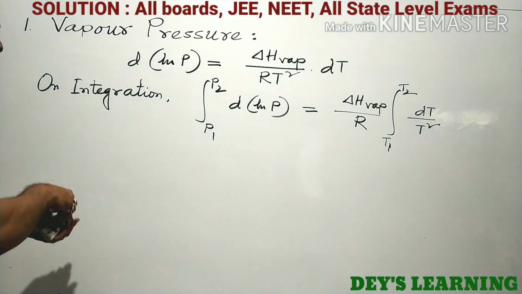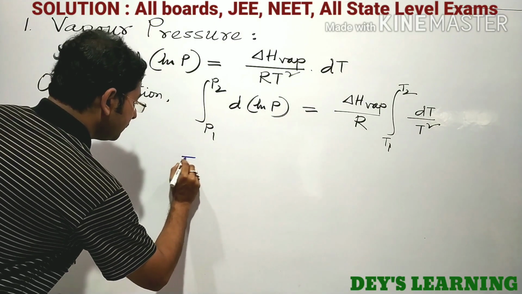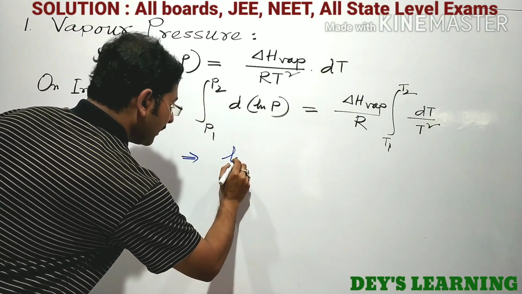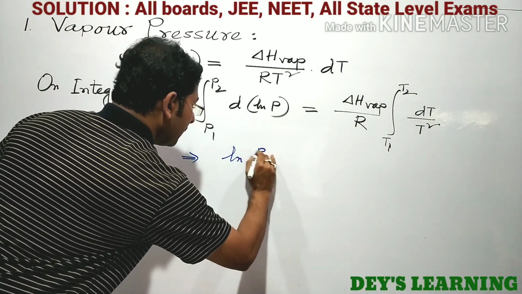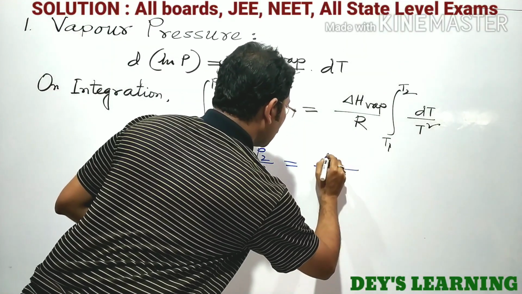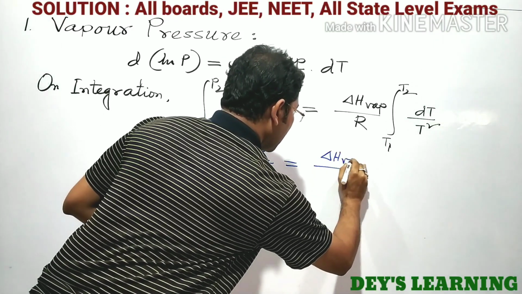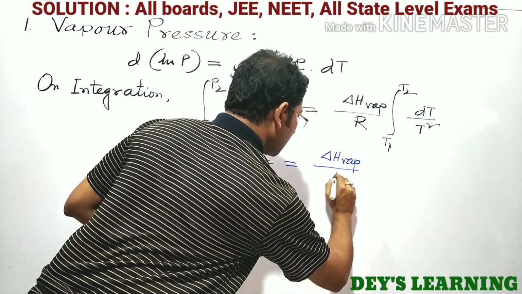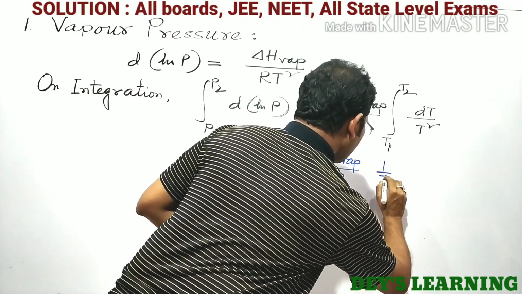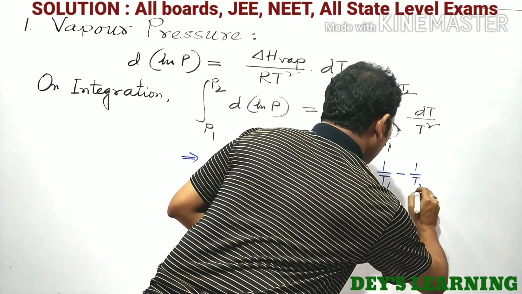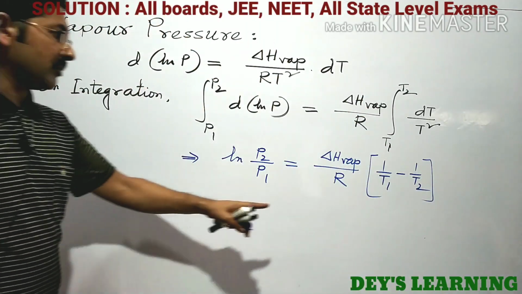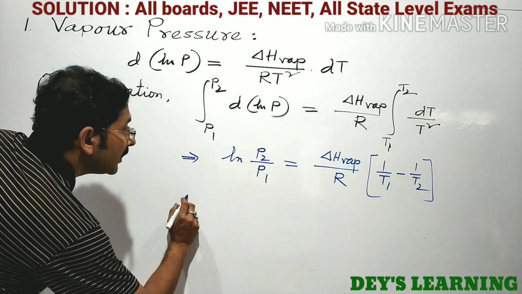So on integration, we can write in a single step ln P2 by P1 equal to del H vaporization by R into 1 by T1 minus 1 by T2, right? This one is definitely not incorrect.